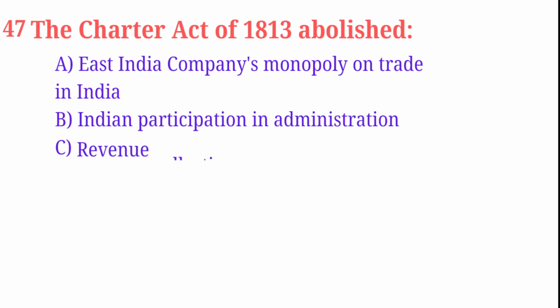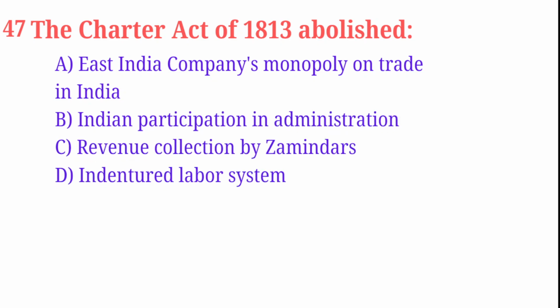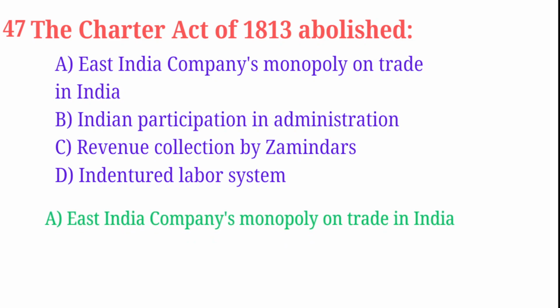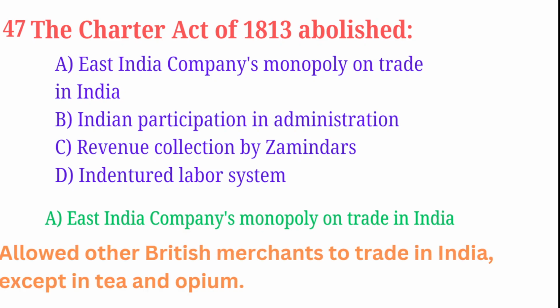The Charter Act of 1813 abolished: A. East India Company's monopoly on trade in India. B. Indian participation in administration. C. Revenue collection by Zamindars. D. The indentured labor system. Correct answer is A: East India Company's monopoly on trade in India was abolished through the Charter Act of 1813. It allowed other British merchants to trade in India except in tea and opium.